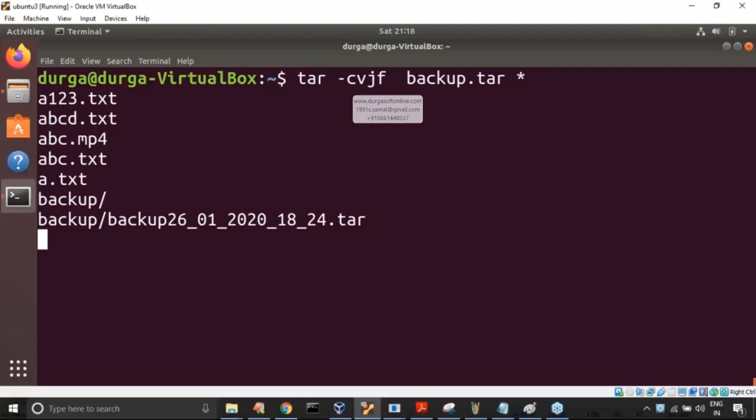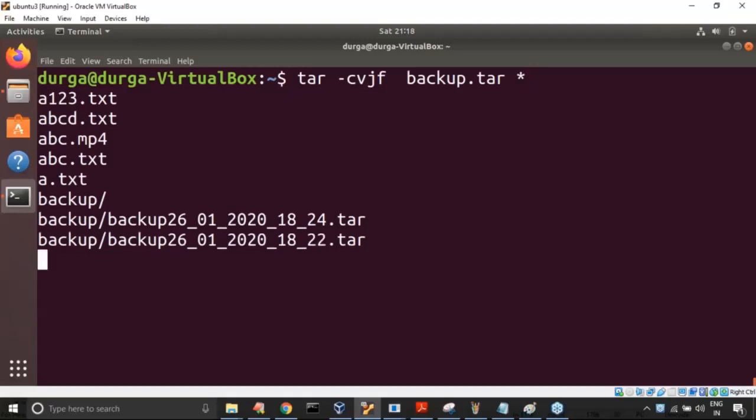Don't worry, it is taking some time because maybe the file size is large. Don't worry at all, it will take some time. It is even adding these tar files also, because the backup file itself is a tar file and contains another tar file.